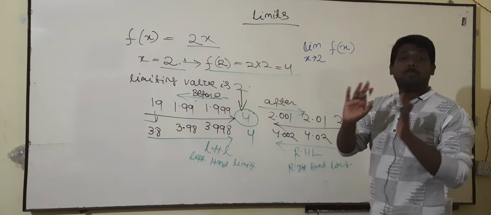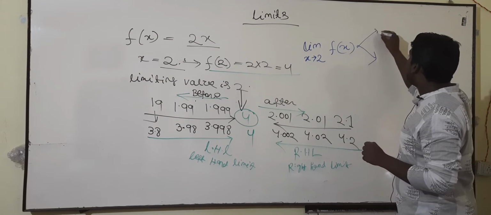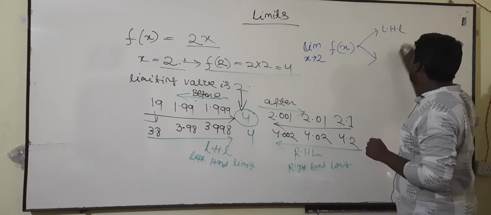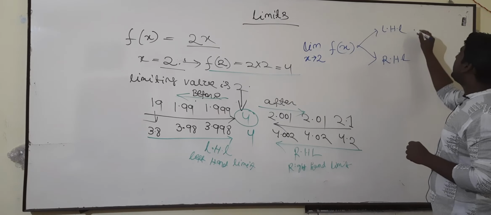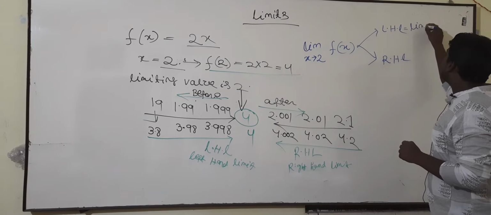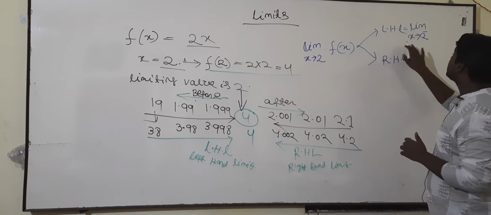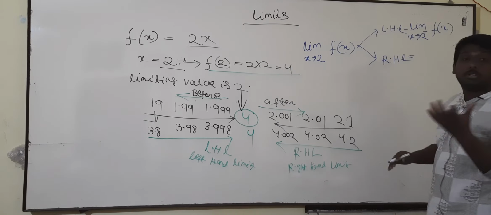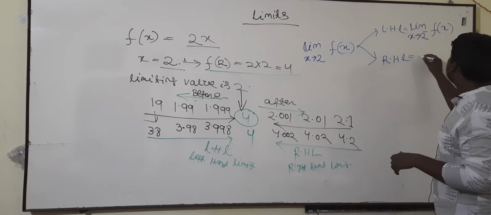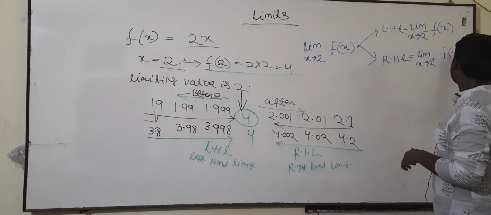This has two aspects: the left hand limit or LHL and the right hand limit or RHL. The left hand limit is written as limit x tends to 2 minus f of x, and RHL, the right hand limit, is limit x tends to 2 plus f of x.